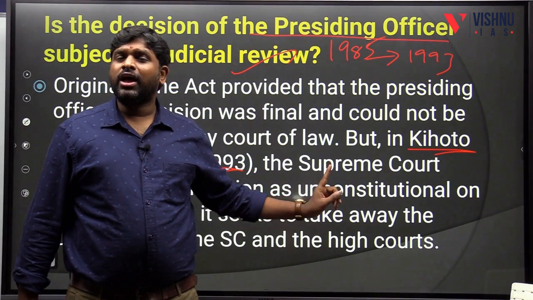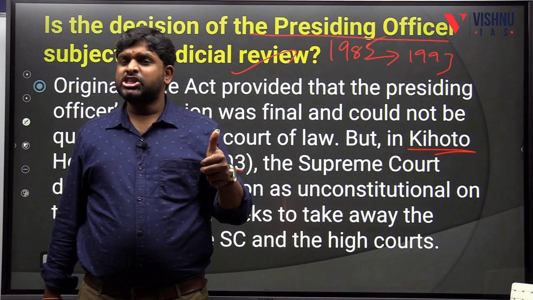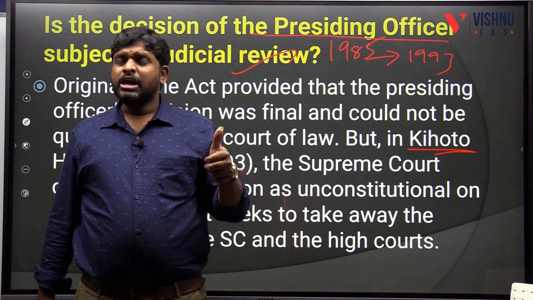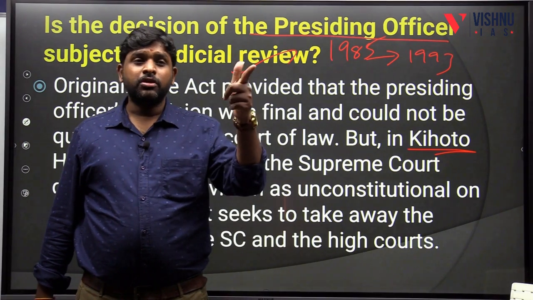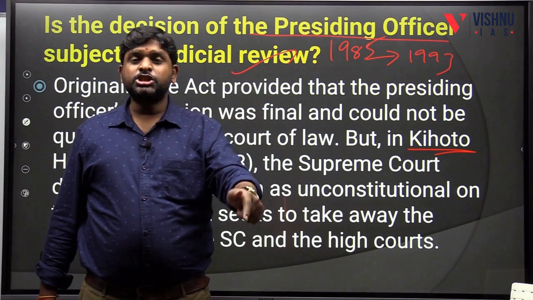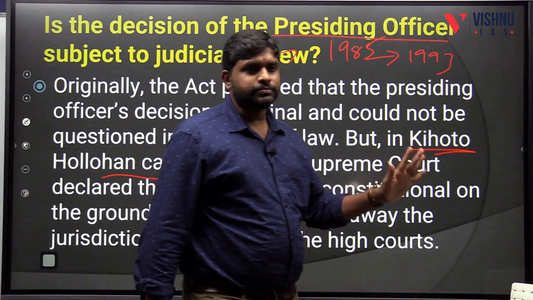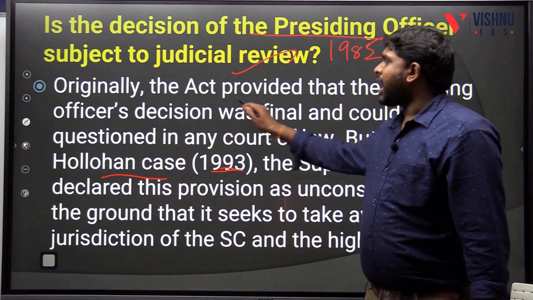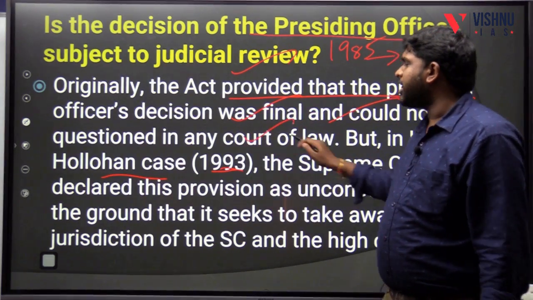But in the Kihoto Hollohan case, the Supreme Court iterated that judicial review is a basic structure doctrine. Speaker will not have the power to supersede the power of judicial review. Hence, the decision of the presiding officer is also subjected to judicial review. The Act provided that the presiding officer's decision was final and could not be questioned in any court of law.